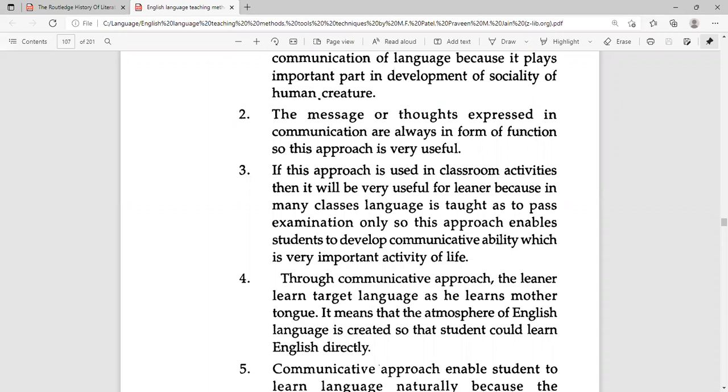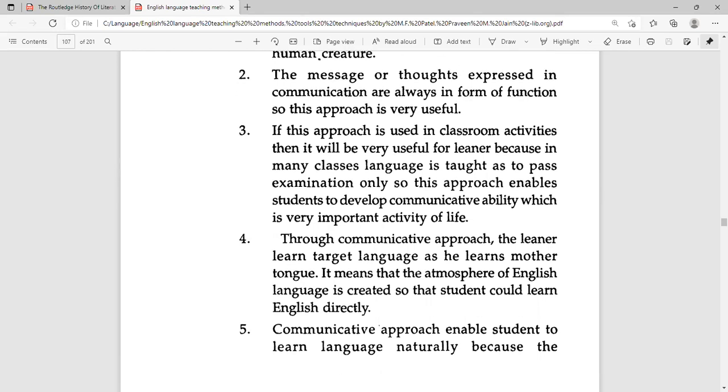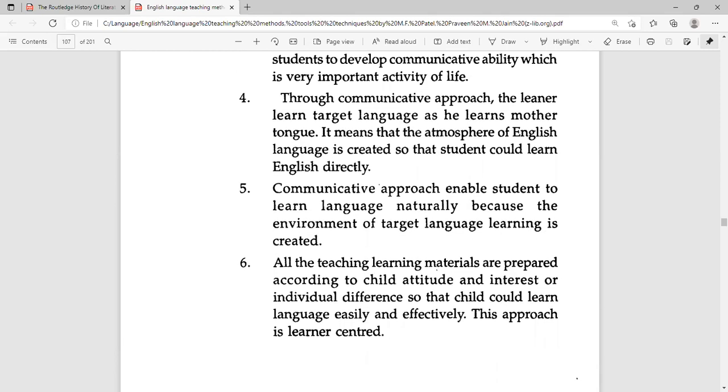If the communicative approach is used in classroom activities, it will be useful for learners, because in many classes language is taught just to pass examinations, and this approach can enable students to develop communicative ability instead of just passing the grades. Through the communicative approach, a learner can learn the target language as he learns his mother tongue. So it resembles the direct method, but it has taken positive features of both grammar translation and the direct method.